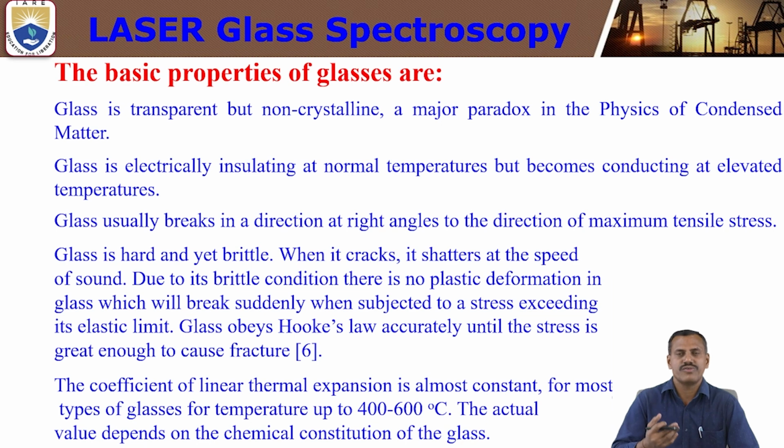So by choosing, by selecting the chemical composition, at that time we can decide the quenching or melting temperature of the glass material. So these are the very important basic properties of glass materials.